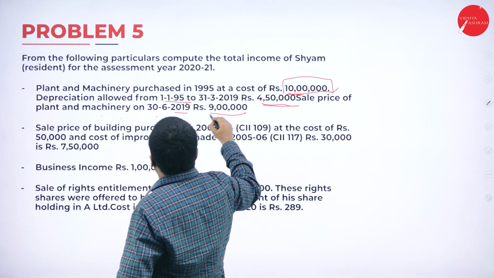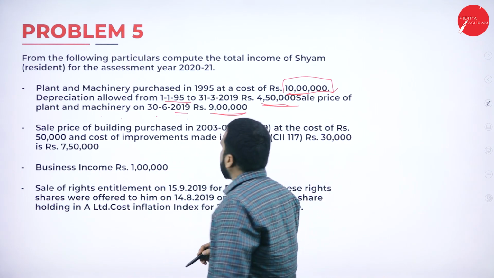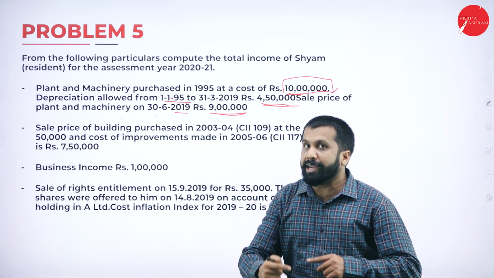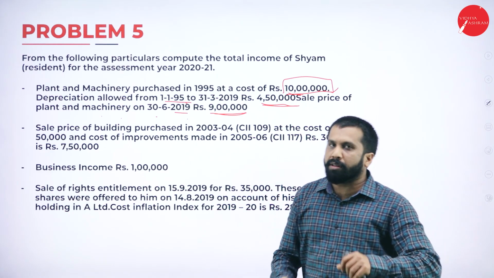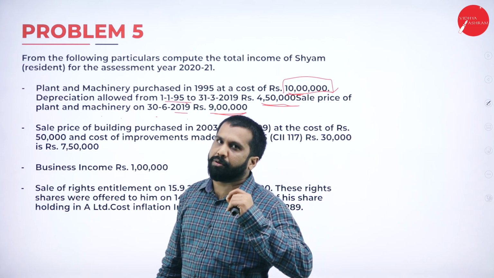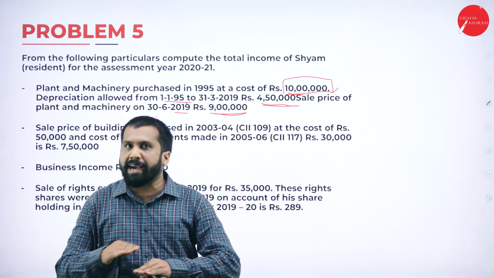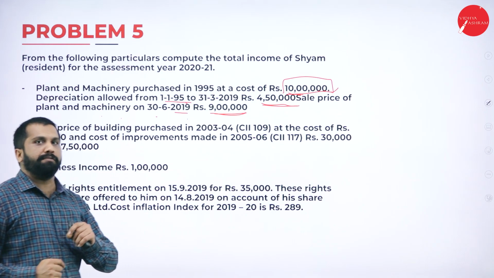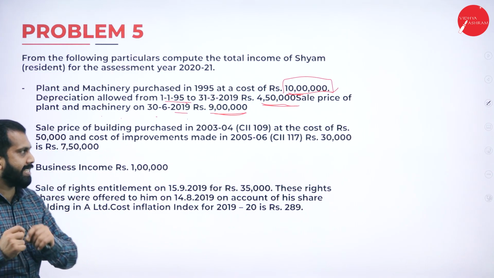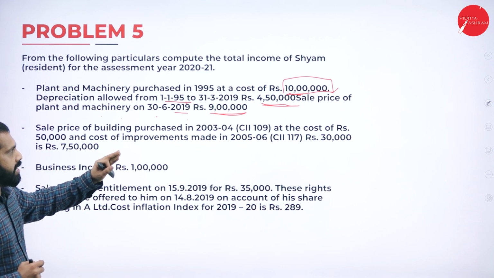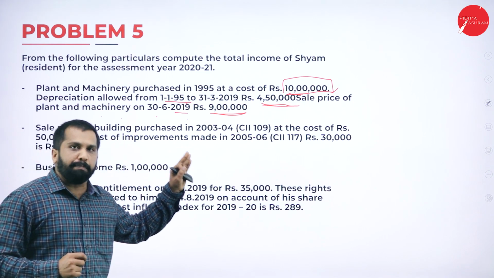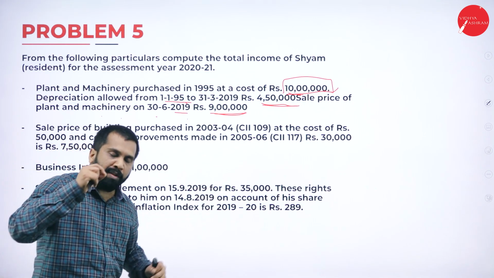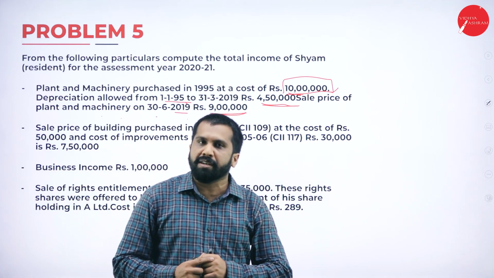Plant and machinery for 9 lakh. At what price it is sold? 9 lakh. Hope you are clear. In every problem they used to give you WDV value, but in this problem they have not given WDV. We are supposed to find out WDV. How do we find out? Simple. From 10 lakh, if you minus the depreciation 4 lakh 50, you will get your WDV value.